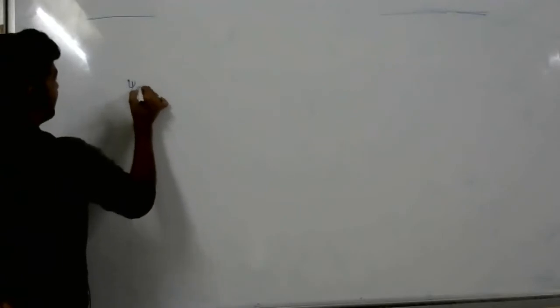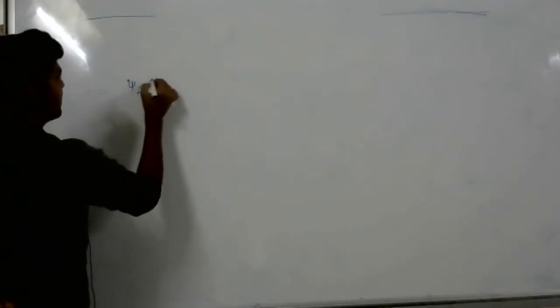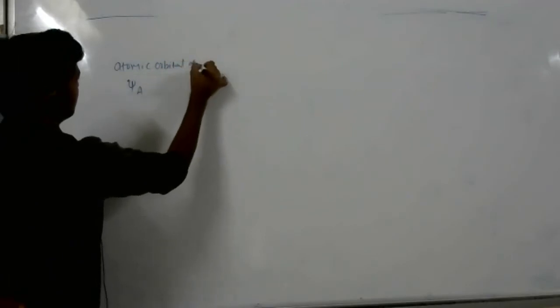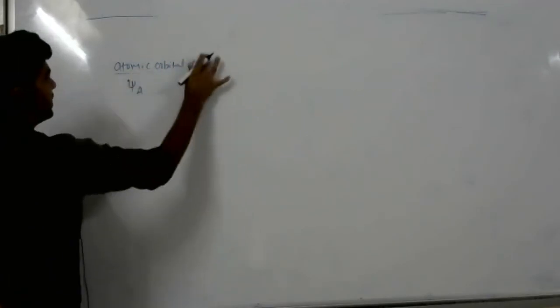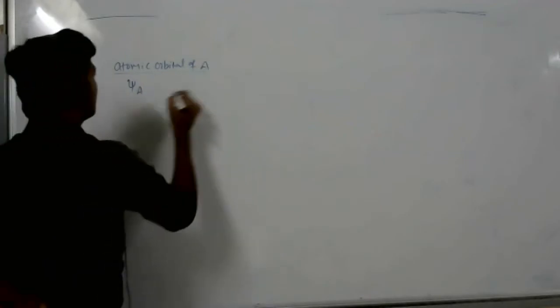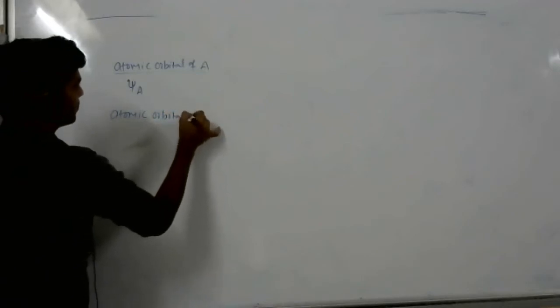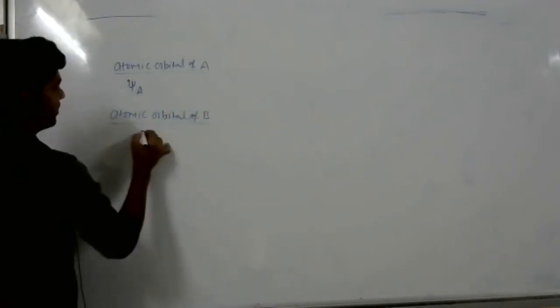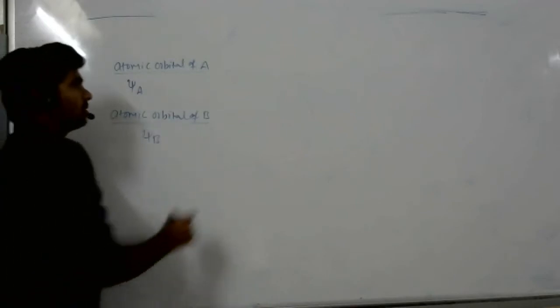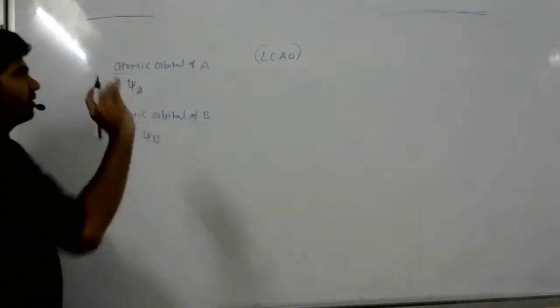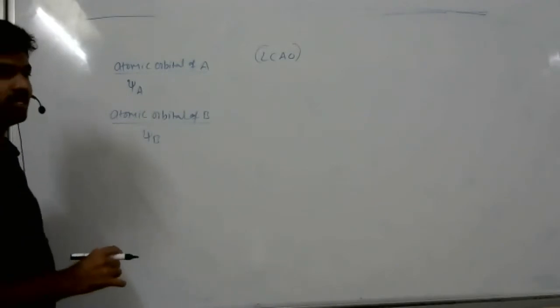So psi a is the wave function of atomic orbital A. Then the atomic orbital of B, I'm taking it as psi b. Now we are going to do the linear combination of atomic orbitals. Sir, do we write this? No, just listen to how molecular orbital formation occurs.